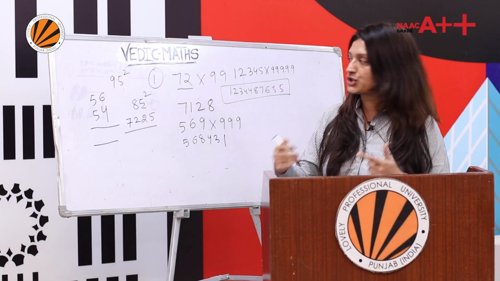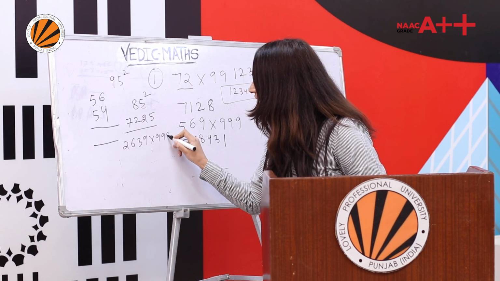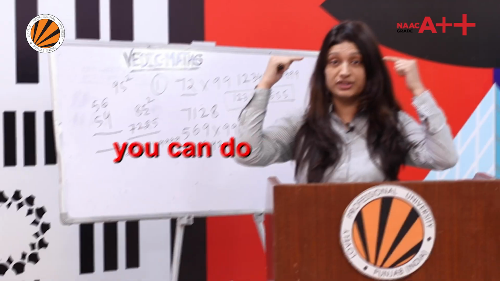And now there's a homework question. All of you do it. 2639 multiplied with 999. Tell me in just 1 second. You can do it in the mind also.